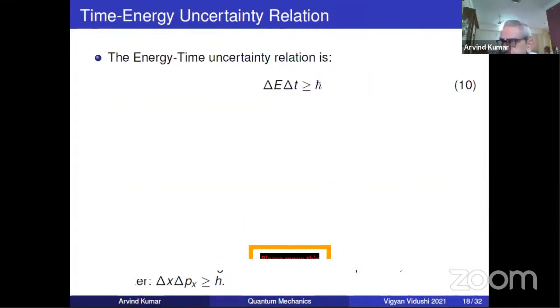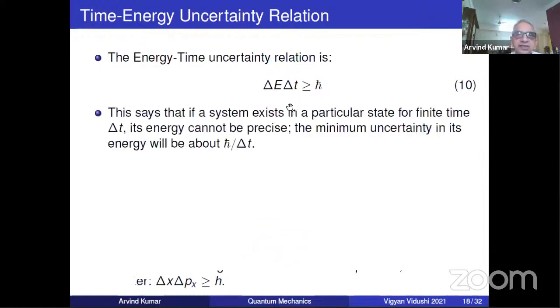Finally, I won't do this in detail, the energy-time uncertainty, because you must be having questions, which I'll take in 5 minutes. The energy-time uncertainty relation is delta E delta T, a very similar relation. It says what was obvious, that if a system exists in a particular state, delta T is like that of an excited atom. So if delta T is tau for an excited atom, then delta E cannot be 0. Then it will have to be at least h cross by tau.